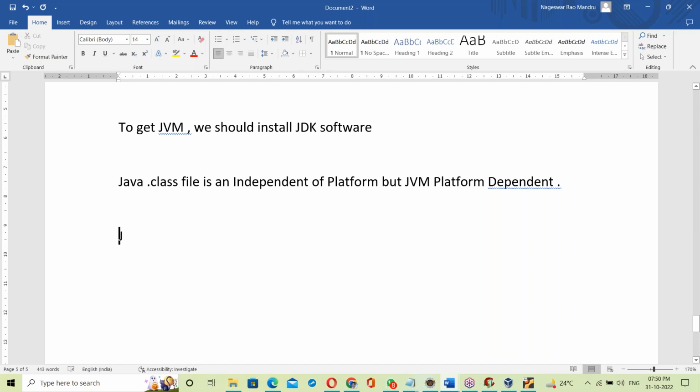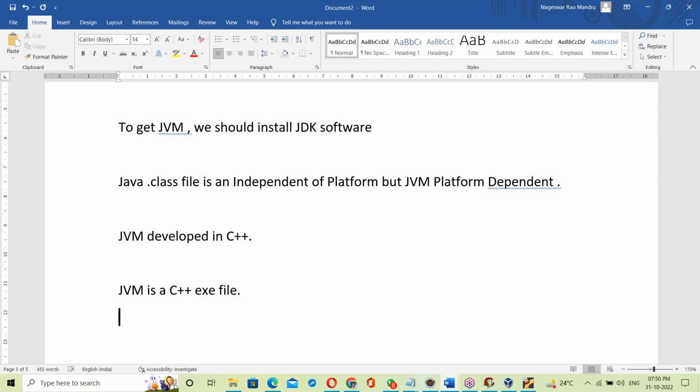The reason is that the JVM is developed in C++. If it is developed in C++, what do we finally get? An exe file, right? So that means the JVM is a C++ exe file. That's the reason it is OS dependent. If it is an exe file, it is definitely OS dependent.